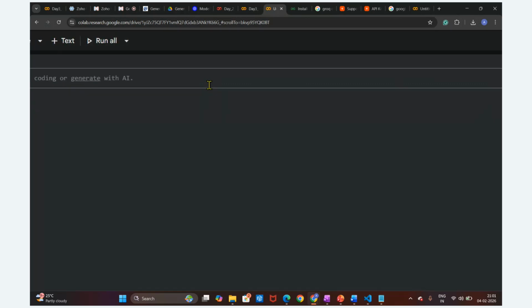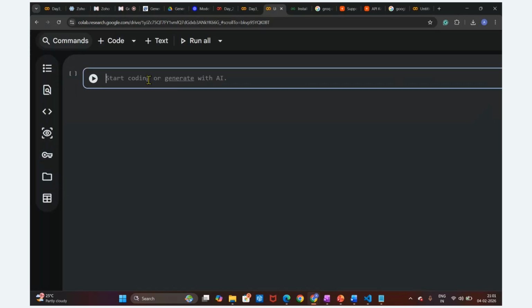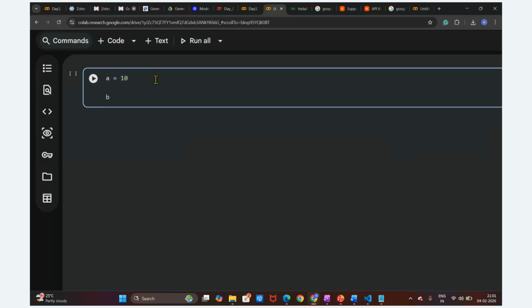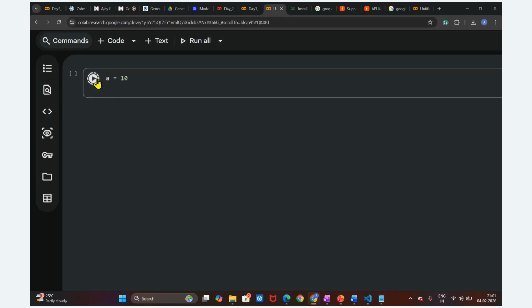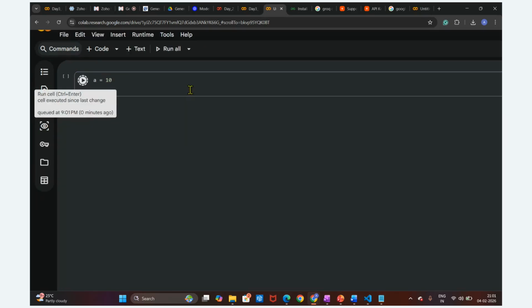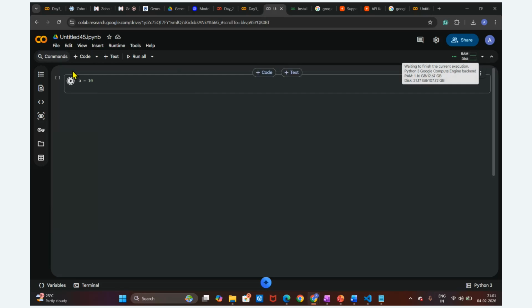Tomorrow or the day after tomorrow, we are going to start from very basic Python code. But here, you can see I'm going to write some mathematical operations. Let's suppose A equal to 10, so this 10 value is stored in the variable A, and then B value I'm going to store as 20. I'm going to execute this. It will connect to the backend machine and then execute this.